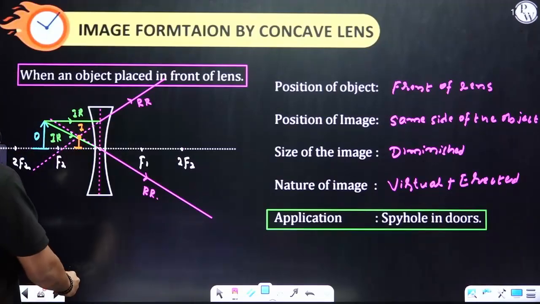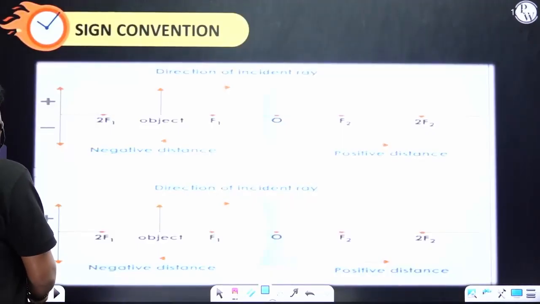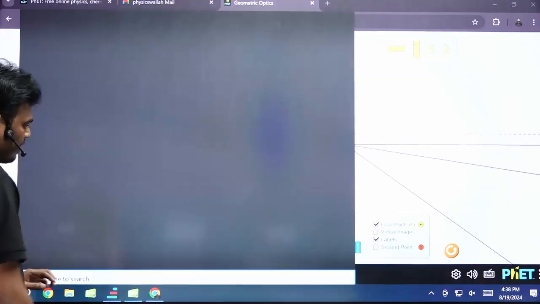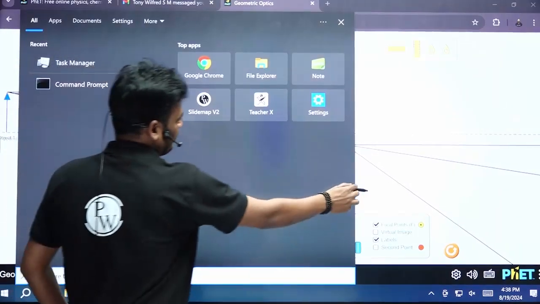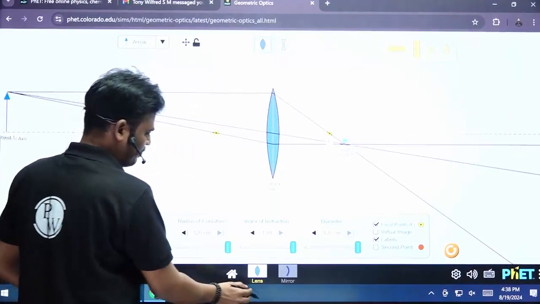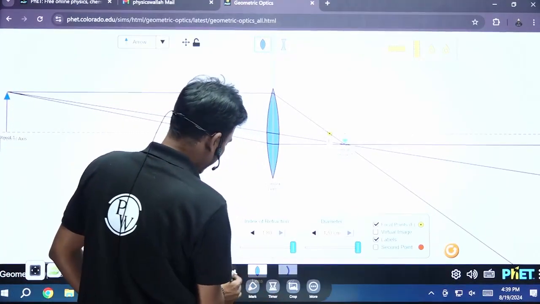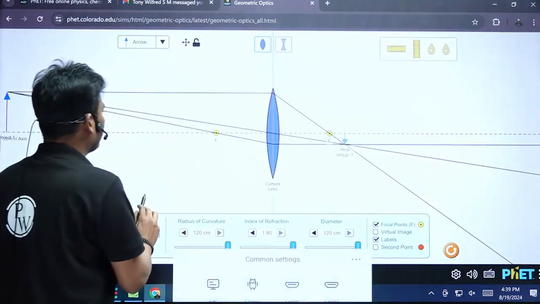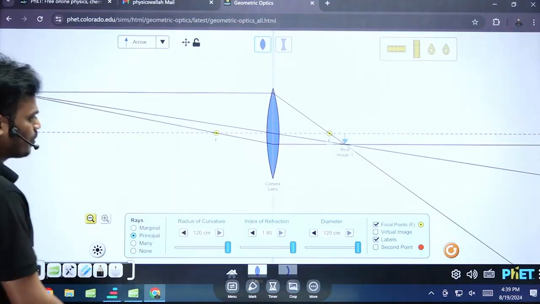So next one, sign convention. Before that, let's try to understand simulations. I'll reduce this brightness. So first at infinity, next one.